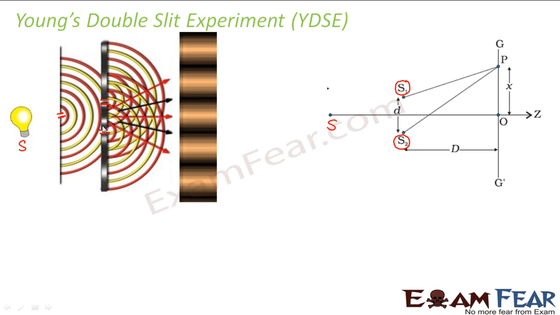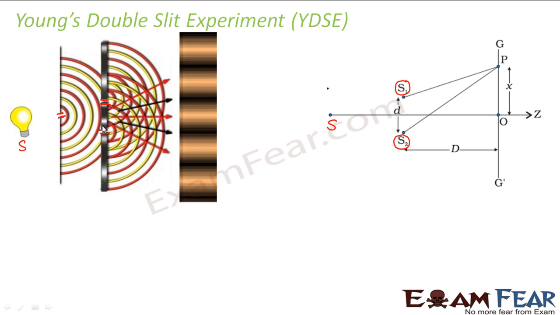Here also, if there was any phase change or any change in frequency at the source, the light waves coming from S1 and S2 will reflect the same changes. Therefore, S1 and S2 will always remain in phase. There will be no change in the phase difference between S1 and S2. So that is how, with this arrangement, he was able to make two coherent sources S1 and S2.